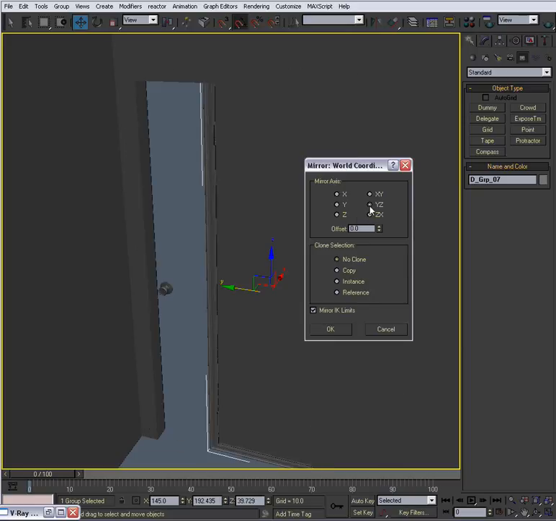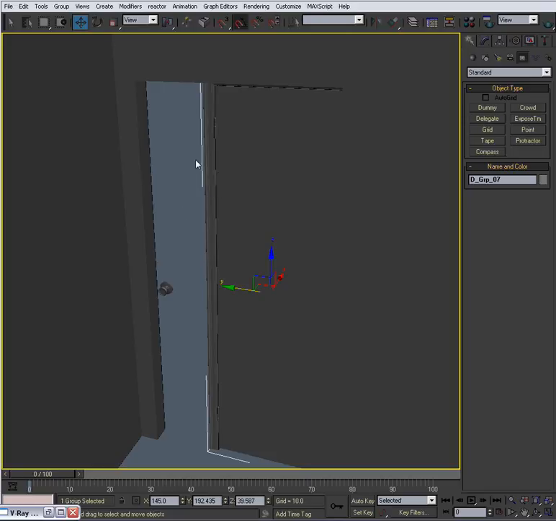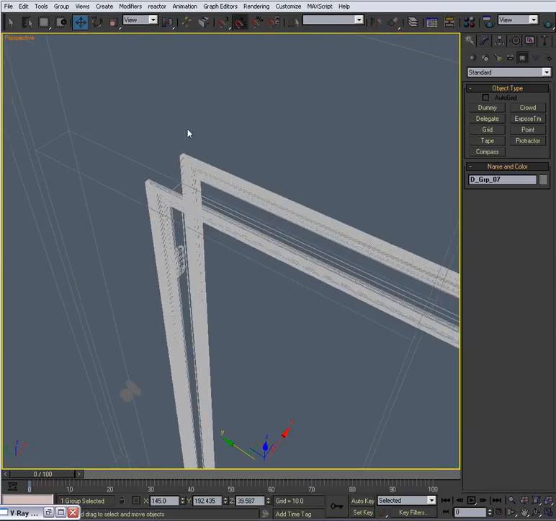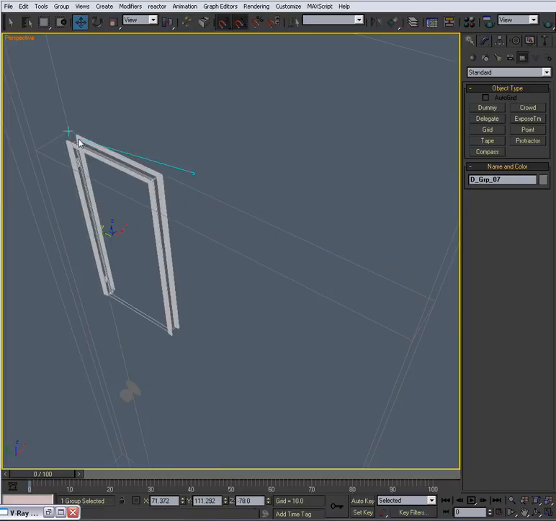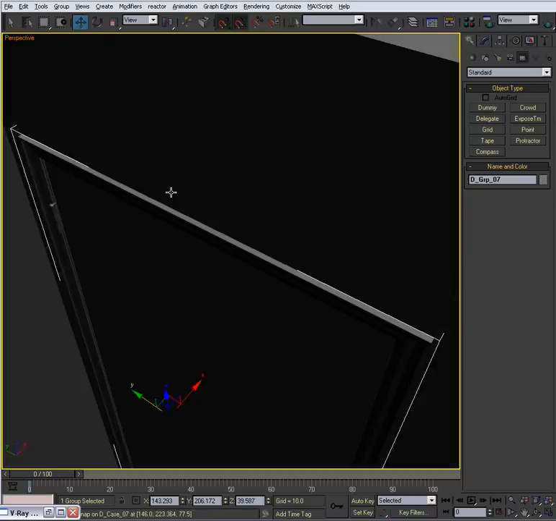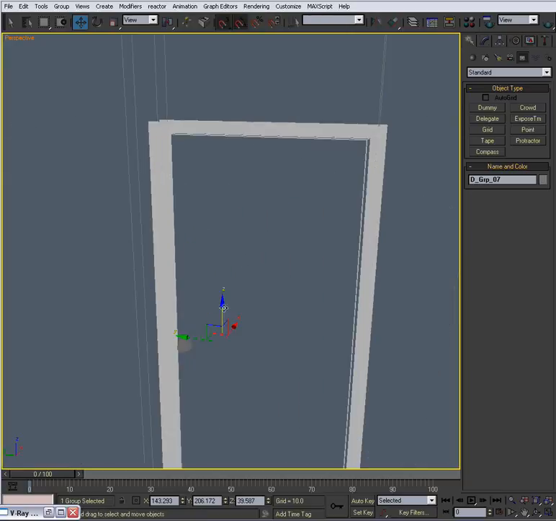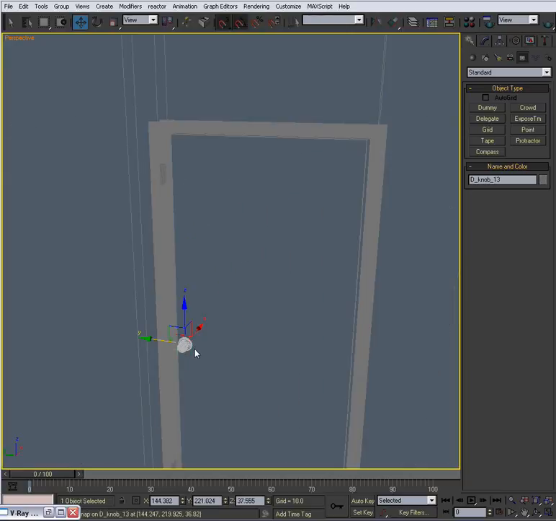Which way? It's upside down. There we go. On the Y. Hinges need to be on this left side. F3. And snap it into place. There we go. F3. I'll select that.